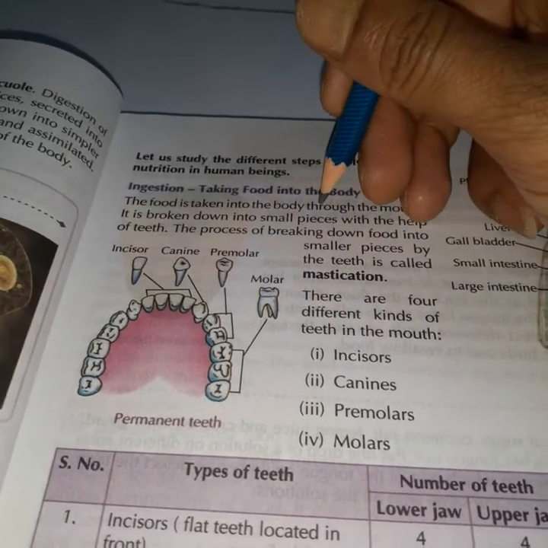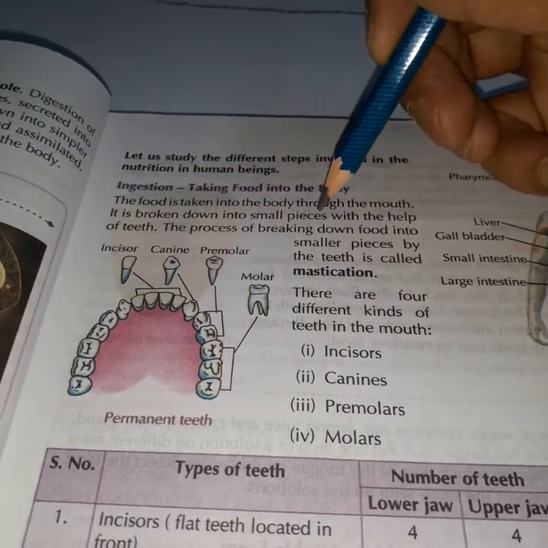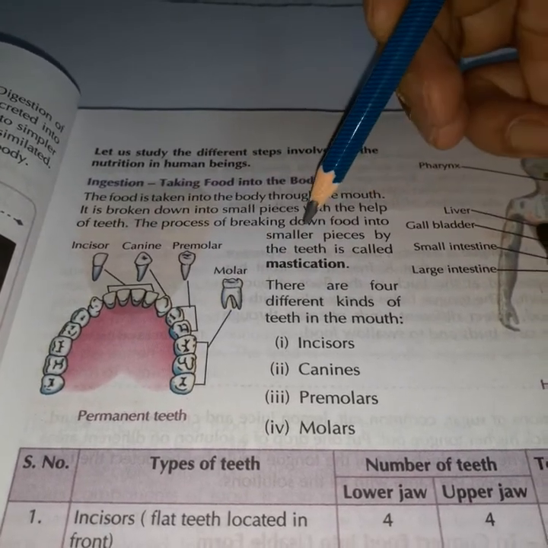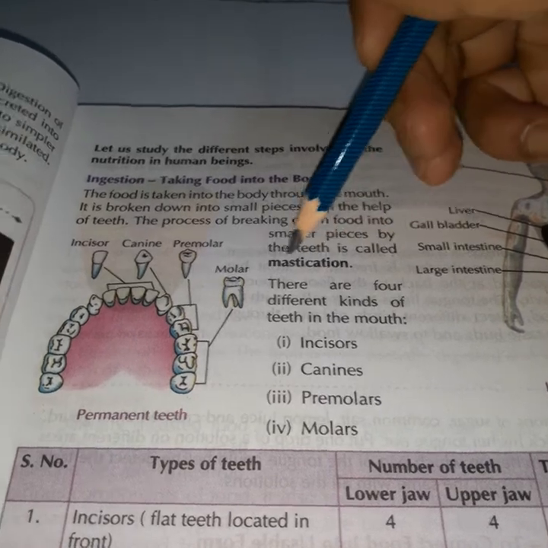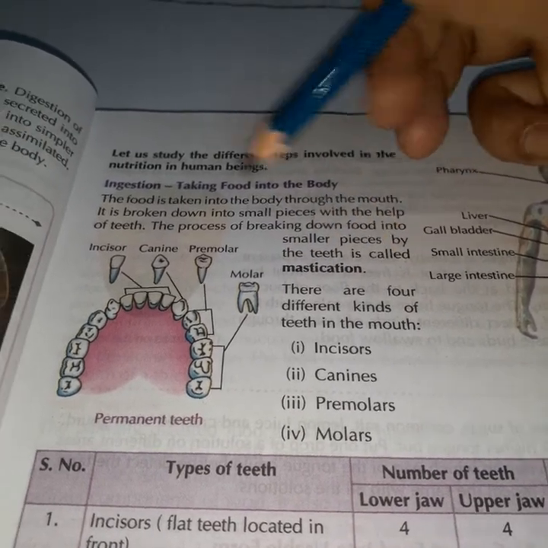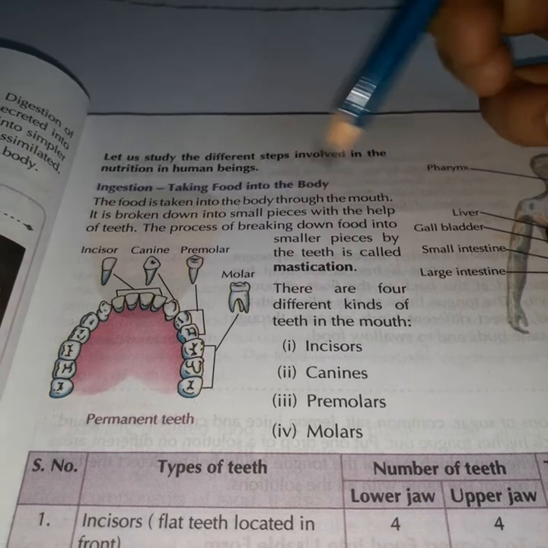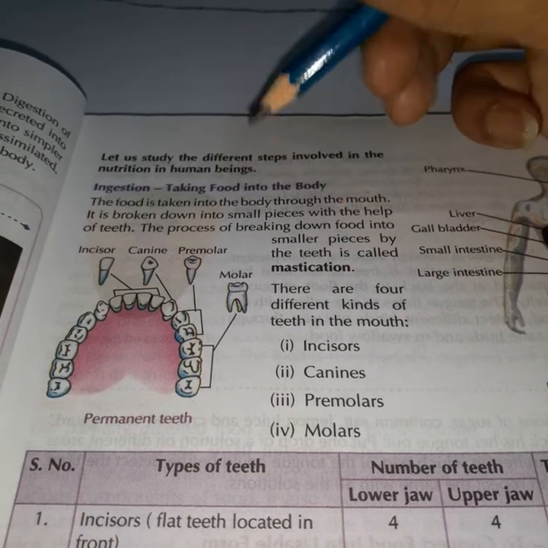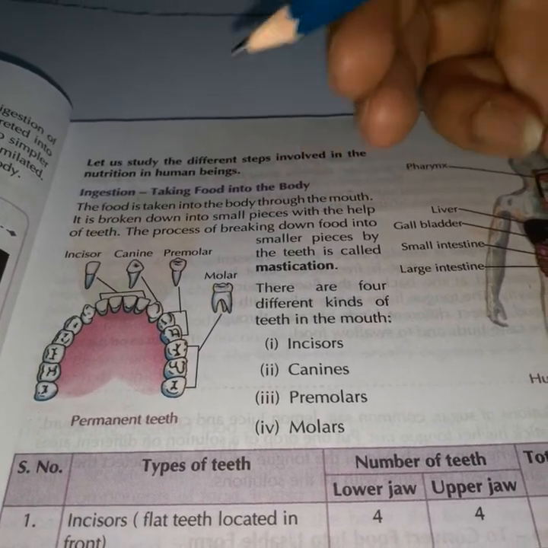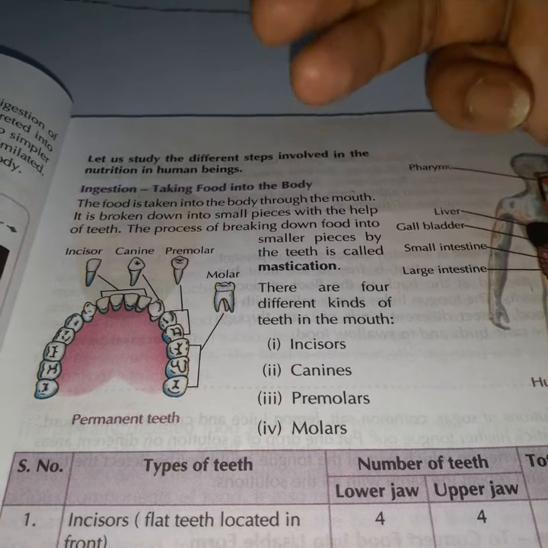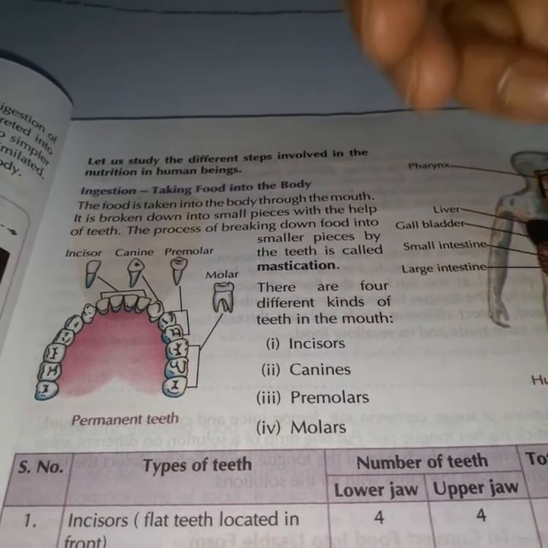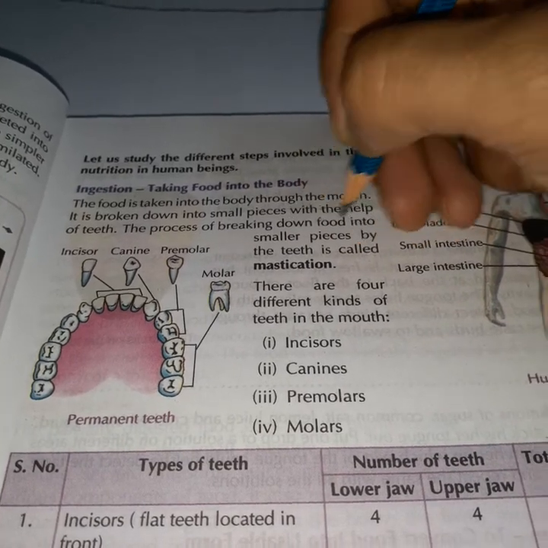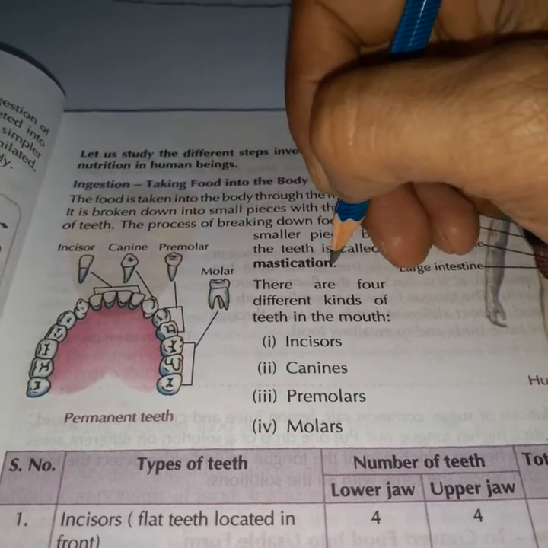Now food is taken into the body through the mouth. It is broken down into small pieces with the help of teeth. The process of breaking down food into smaller pieces by the teeth is called mastication. Now, when we take food, we are eating and we are chewing through our mouth. We have teeth, and when you are chewing that food, the process of breaking down food into smaller pieces by the teeth is called mastication.